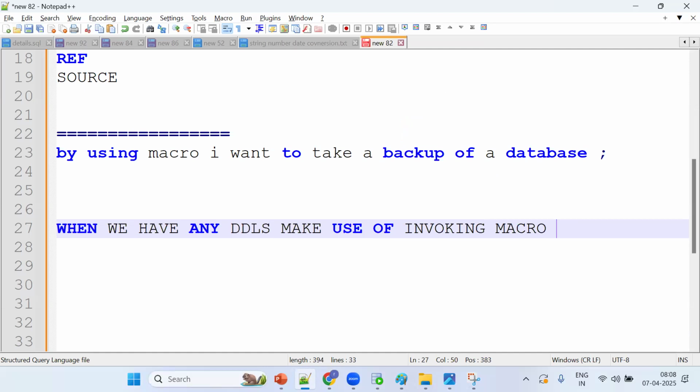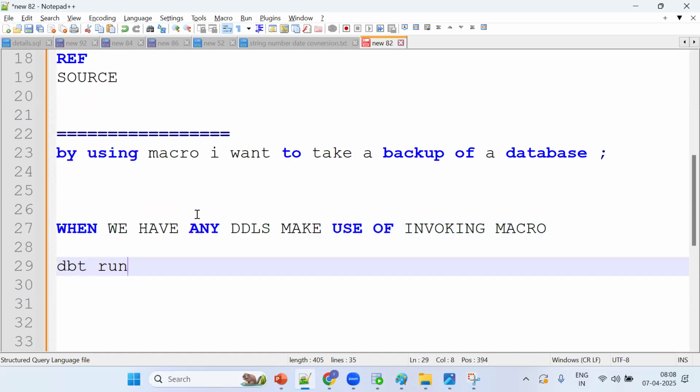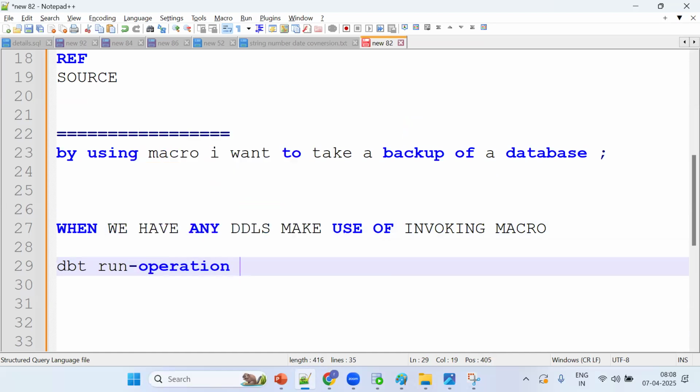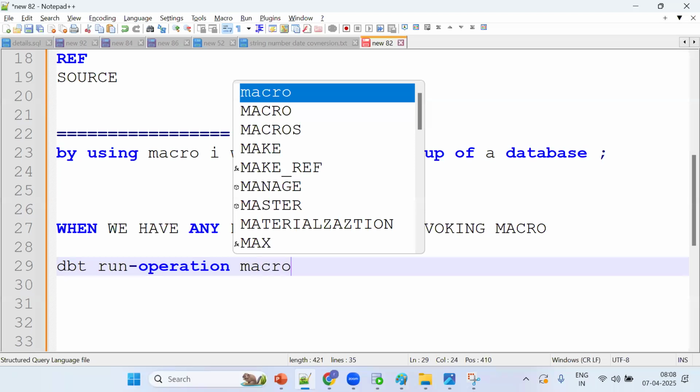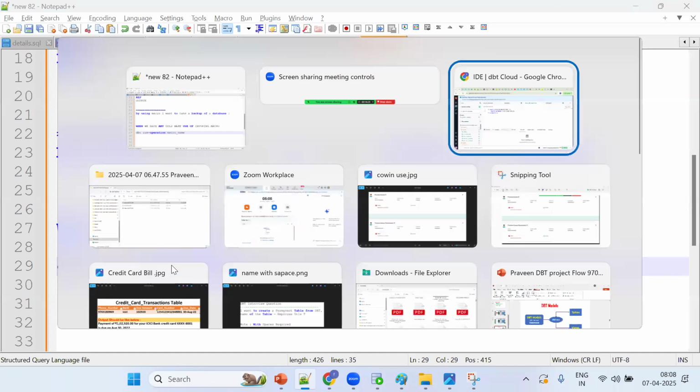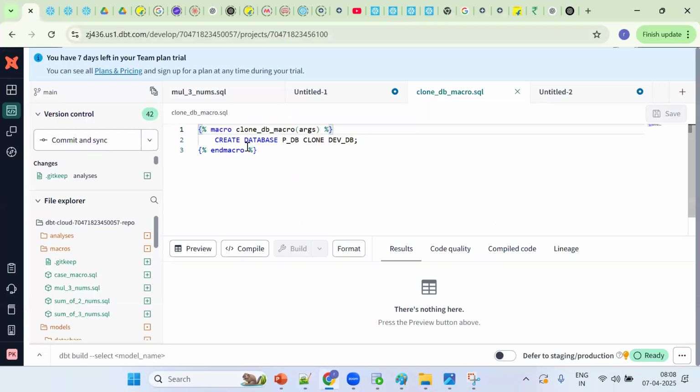Okay, how do we call it now? This is the syntax: dbt run-operation and the macro name. By this we can invoke it. This is important, listen. Almost all the concepts will be used like this.